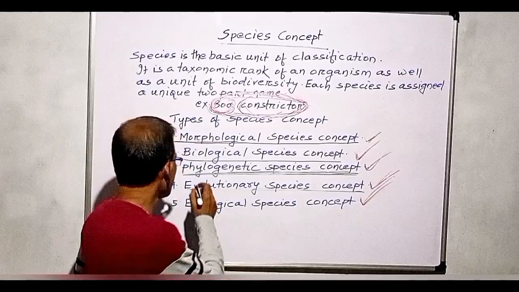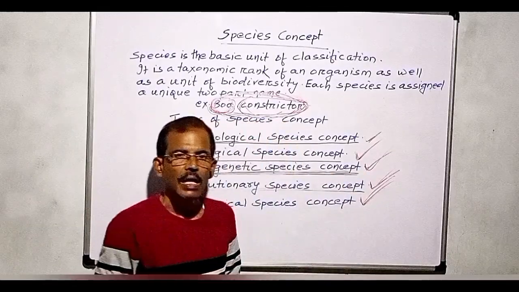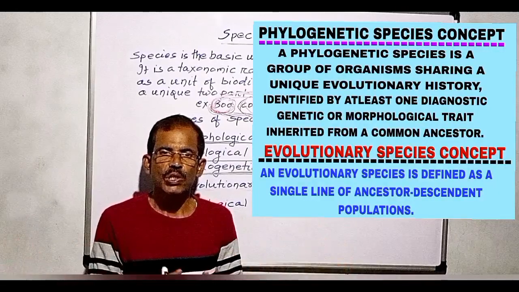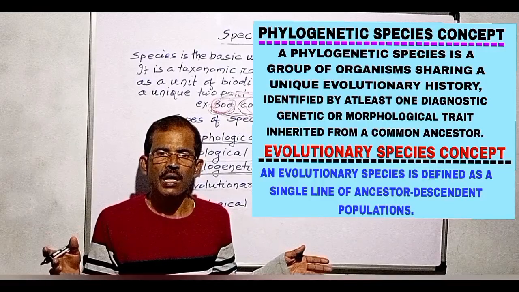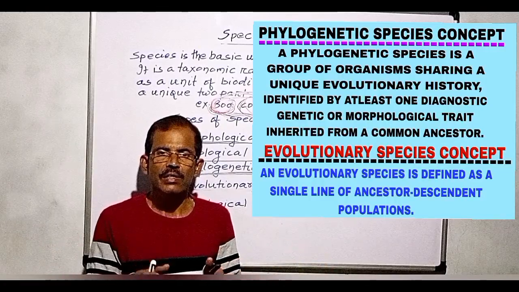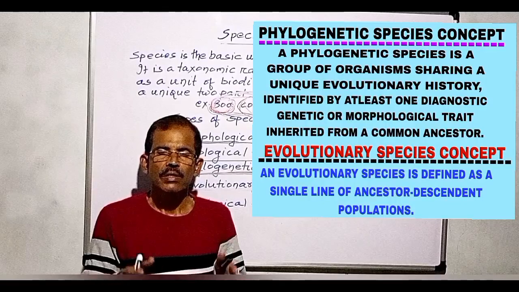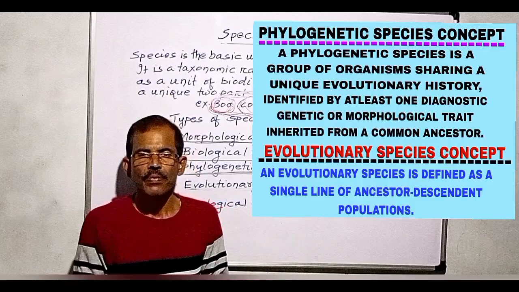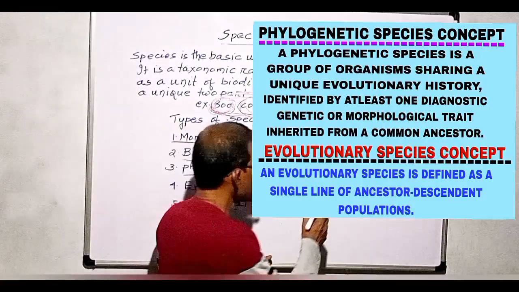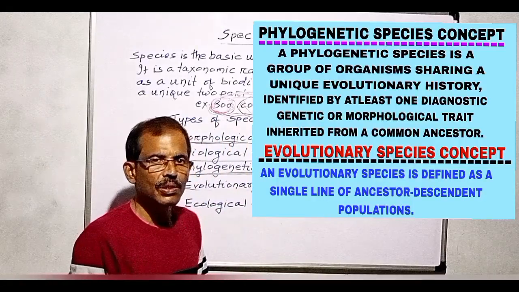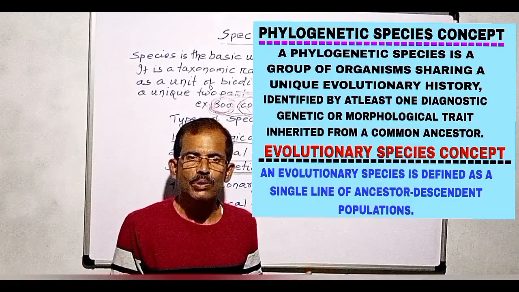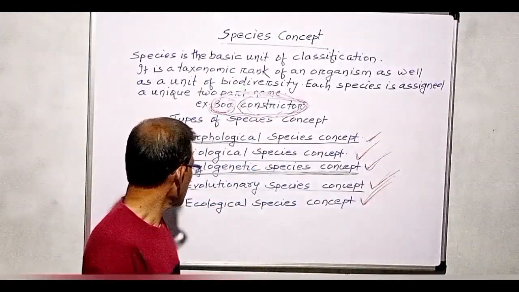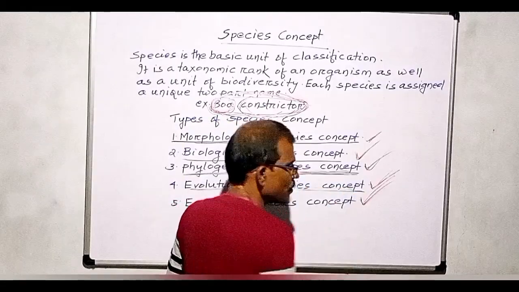Third one is the phylogenetic species concept. According to this concept, a species is a group of organisms that share a unique evolutionary history and are identified by at least one diagnostic genetic or morphological trait inherited from a unique common ancestor. Unlike biological species, this concept is applicable to all organisms, including those that reproduce asexually as well as those that are fossilized.